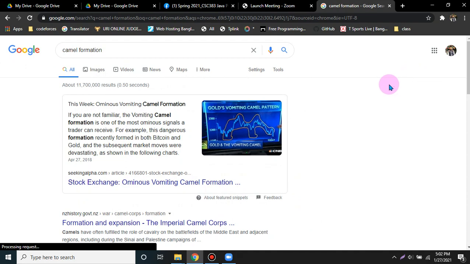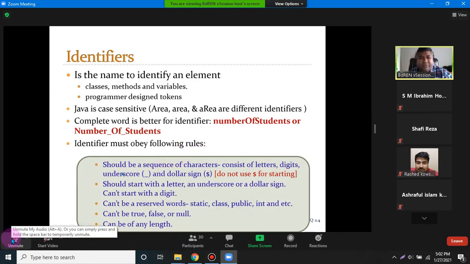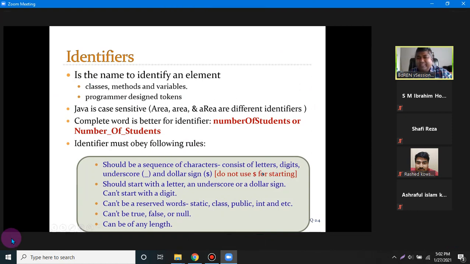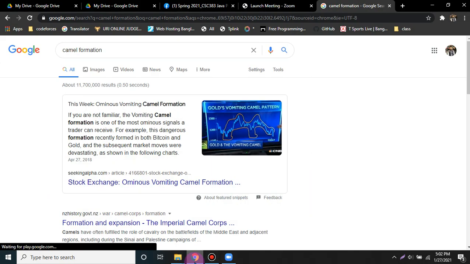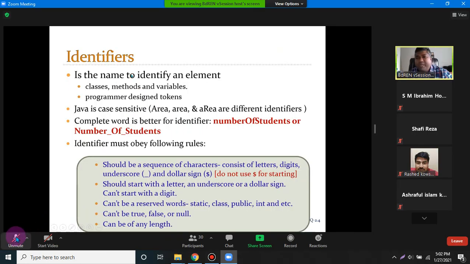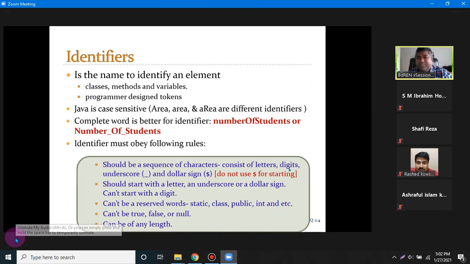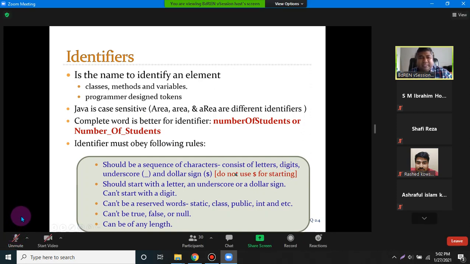But when you define the identifier, you have to follow some rules. You can use a sequence of characters: letters, digits, underscores, and the dollar sign in the identifier. But the dollar sign should not be at the front, and digits should not be at the front. Otherwise, underscores or letters you can put at the starting point.